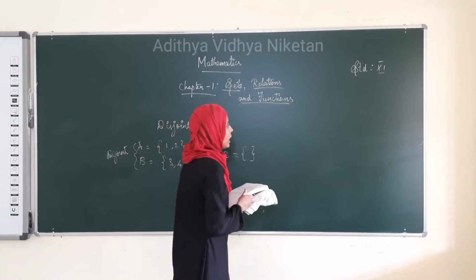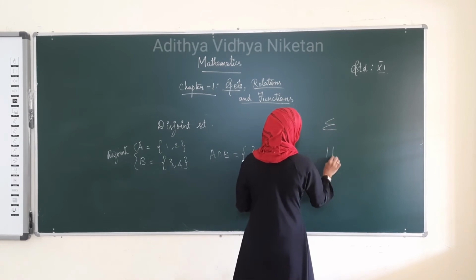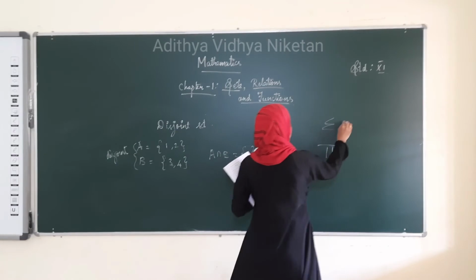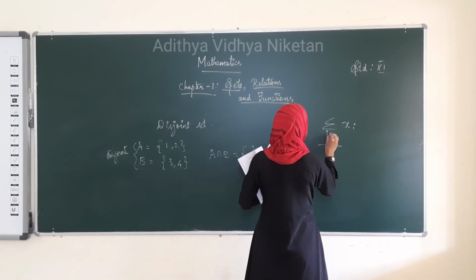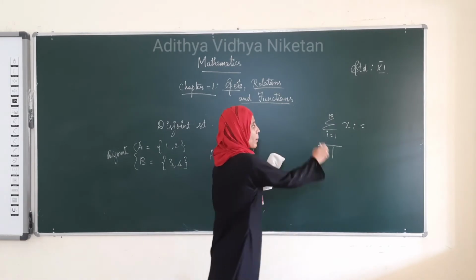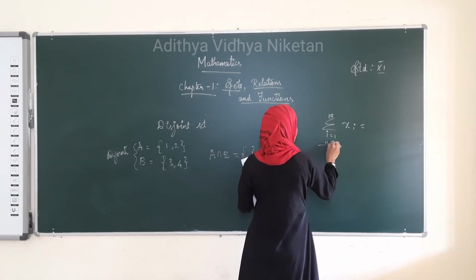Okay. See, in algebra you have learnt this type of symbol. What does it mean? This is summation and this is product.